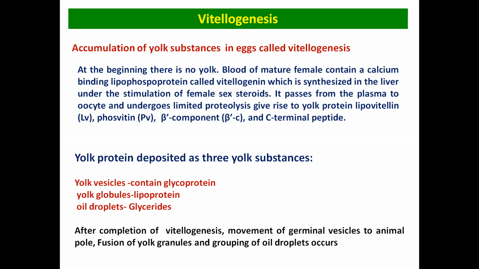So the yolk proteins deposited inside the oocyte are of 3 types: the yolk vesicles, which contain glycoprotein, yolk globules, which contain lipoproteins, and oil droplets, which contain glycerides. Okay, so after the completion of vitellogenesis, the movement of the germinal vesicle to the animal pole occurs.